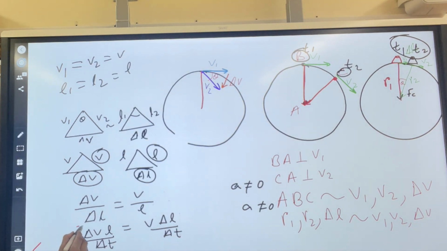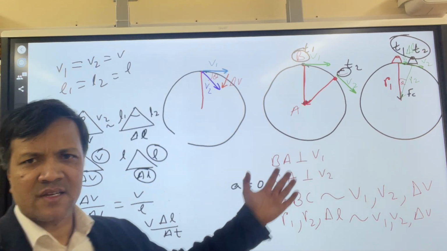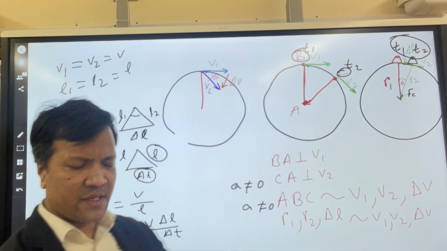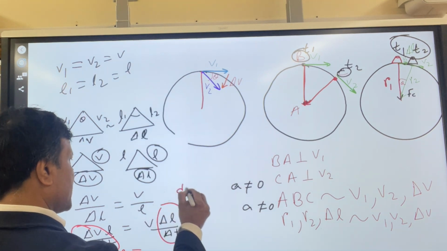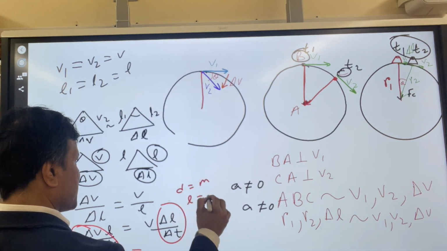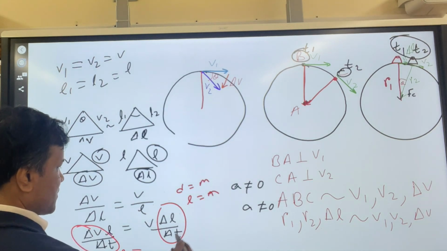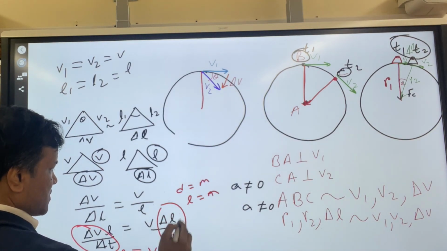So if you divide by time, as we've been saying, delta V over delta T is acceleration. What type of acceleration is it? Center-seeking acceleration, right? So you put C. And then there is an M. You probably already see what you are looking for, right? So this is L over T. L over T is V, right? Velocity is distance over time. D as a unit is meter, and L as a unit is meter, because L is the length. So they all are the same. So this one is also velocity.